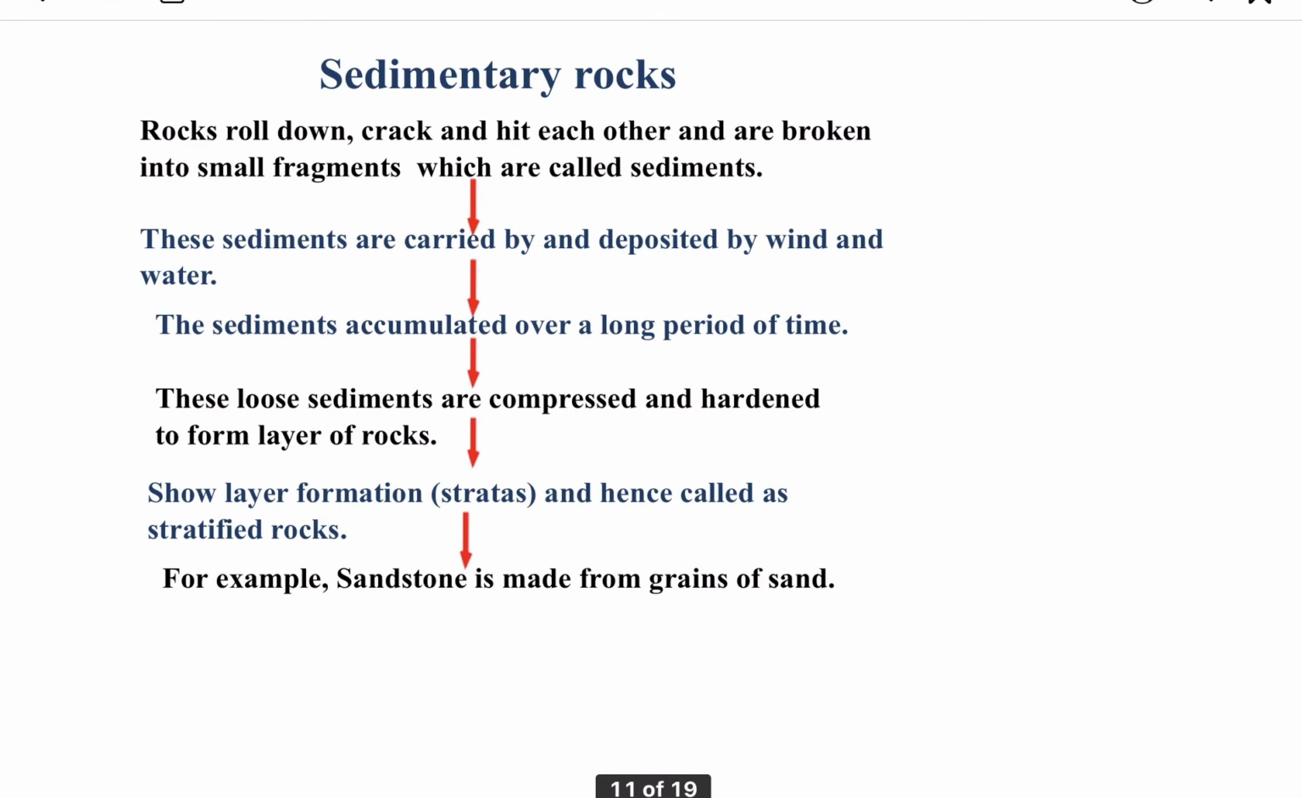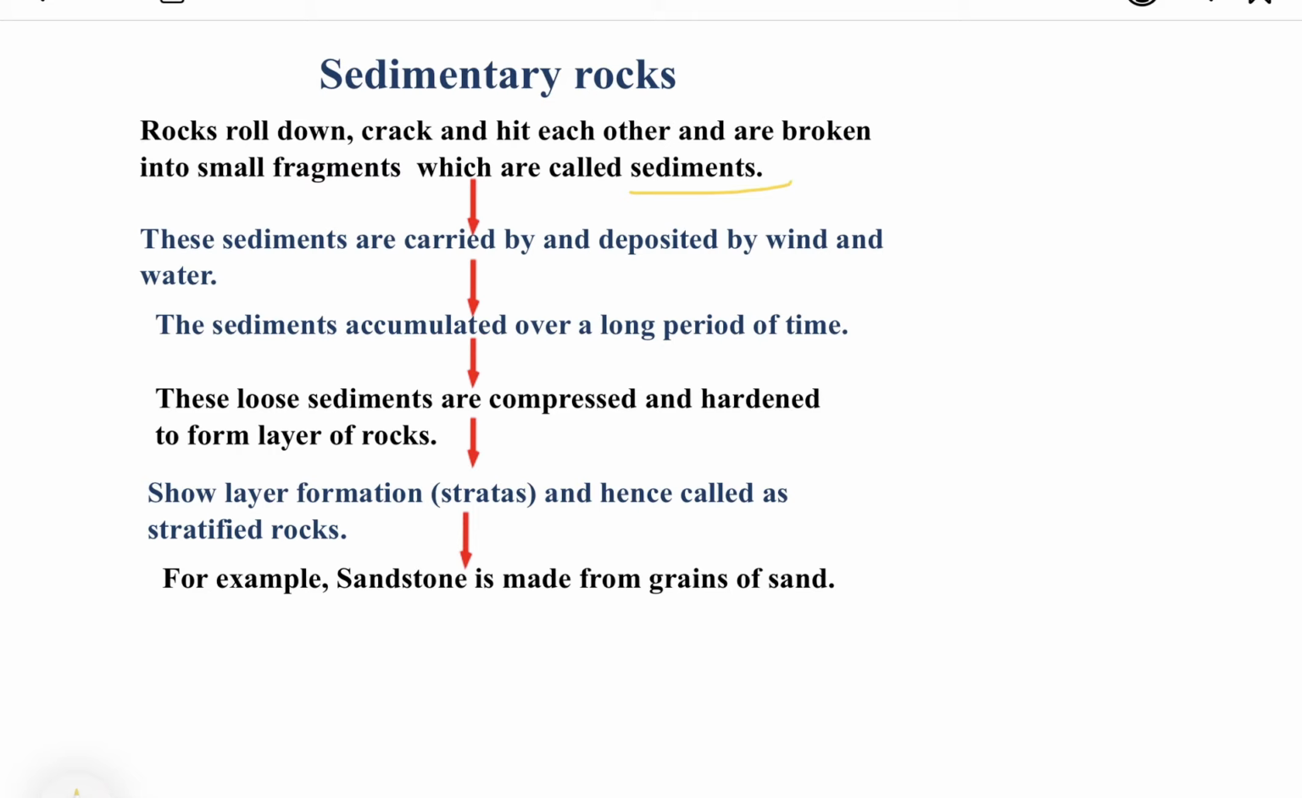Now the next rock to be formed in nature is the sedimentary rocks. Here are the steps of the formation of the sedimentary rocks. First step, the rocks roll down, crack and hit each other. Means the weathering of the big rock takes place, and when that takes place, the wearing away of that big rock takes place, which is converted into smaller particles, and those smaller particles are called the sediments.